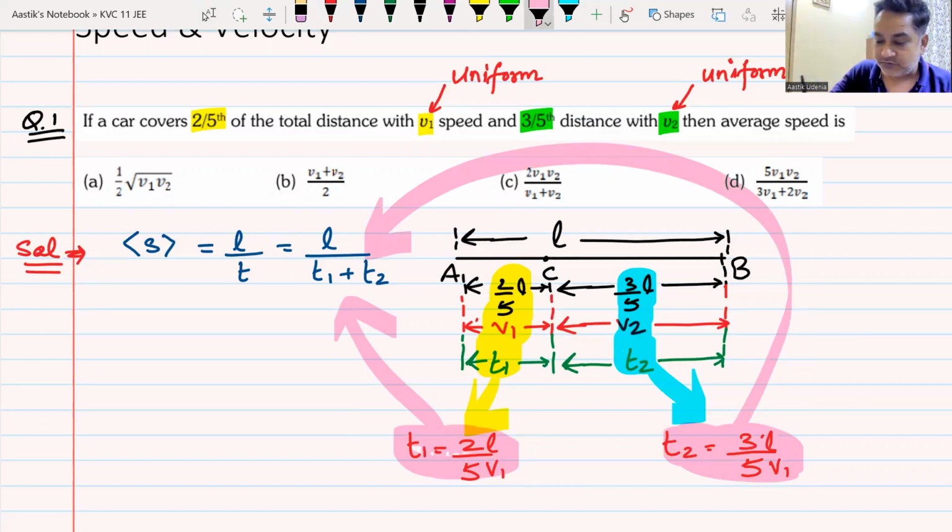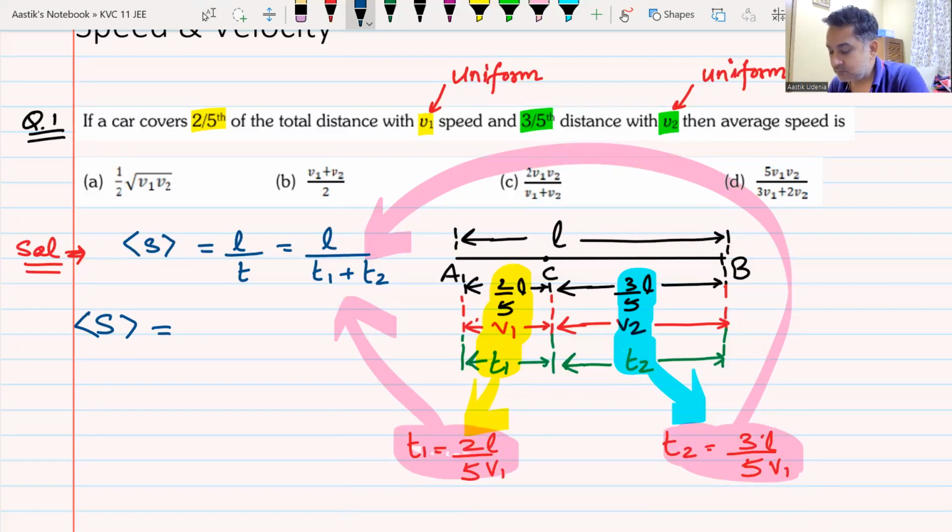You put these values and tell me what the average speed is coming as. Oh, yes, it is v2, not v1. I have also written v1 by mistake. Okay, just put the values of t1 and t2 and tell me what answer we are getting.